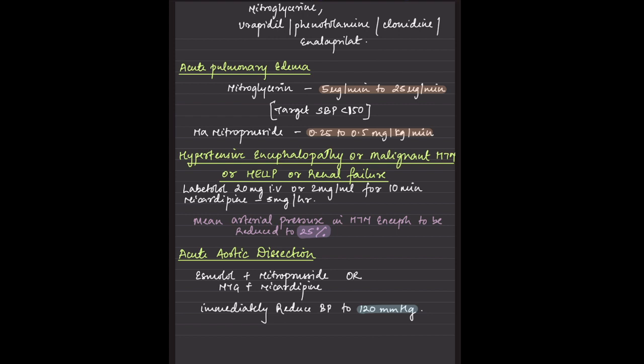In hypertensive encephalopathy or malignant hypertension or HELLP, or in case of renal failure, labetalol or nicardipine could be used. In case of acute aortic dissection, it is esmolol which works along with nitroprusside or NTG with nicardipine. Yes, and here the patient has to be helped with reducing the BP drastically to 120 mmHg. Okay,